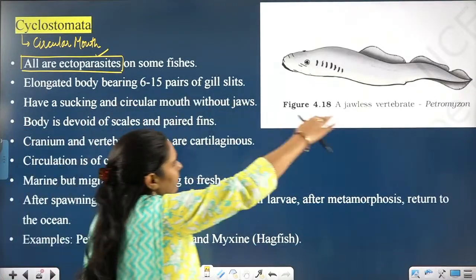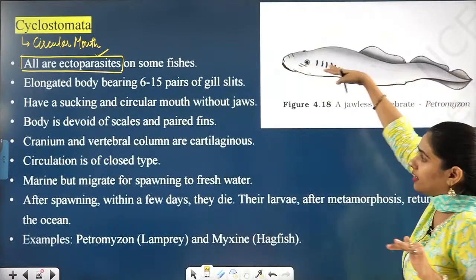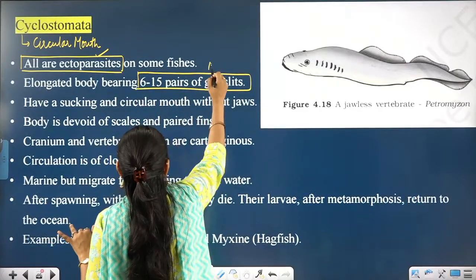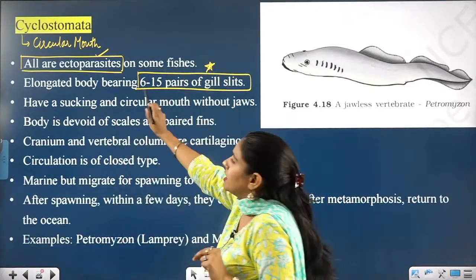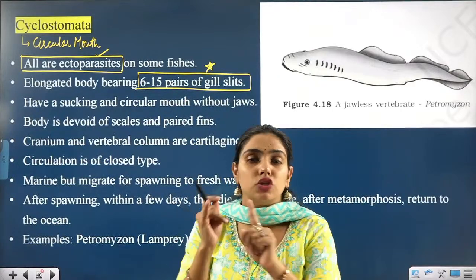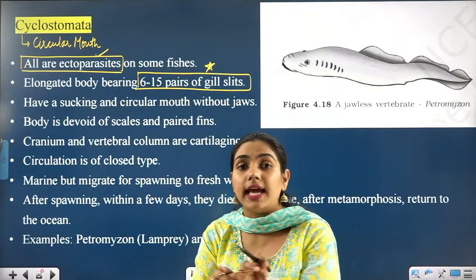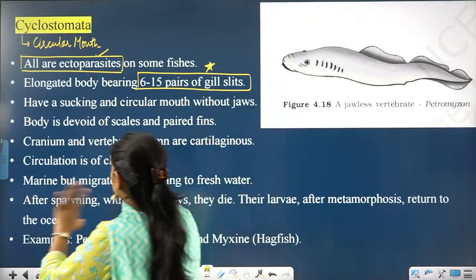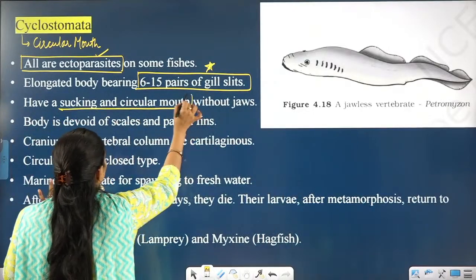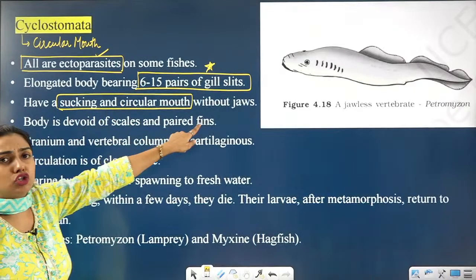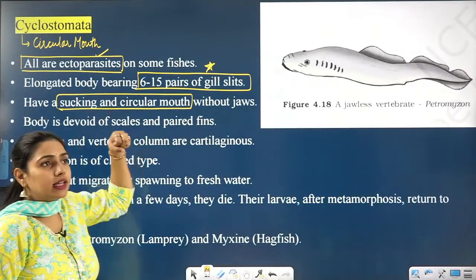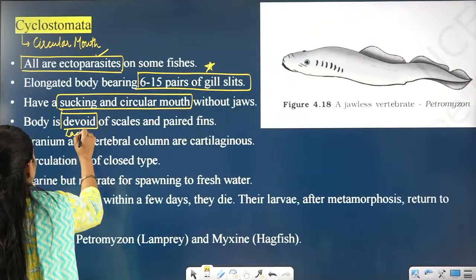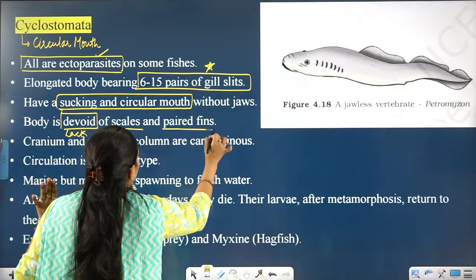They have an elongated body, you can see. Their body is elongated with very important 6 to 15 pairs of gill slits. You have to remember this number, 6 to 15 pairs of gill slits. Gill slits I have already told you, that is a chordate character, but how many in number? 6 to 15 in number. They have a sucking and circular mouth, without jaws. Body is devoid, devoid means lack, of scales and paired fins.